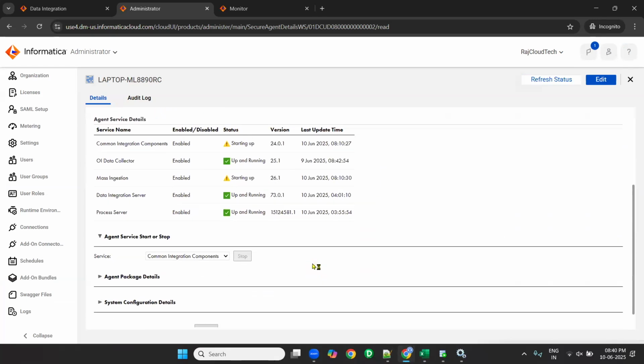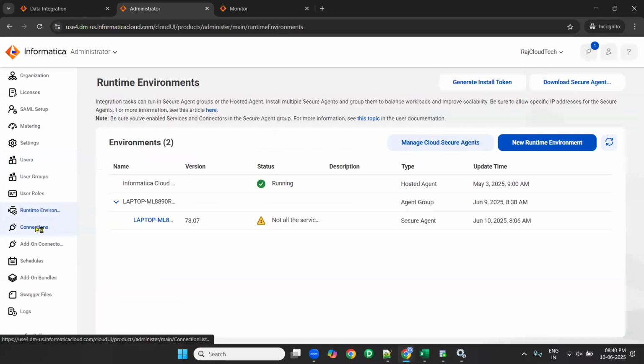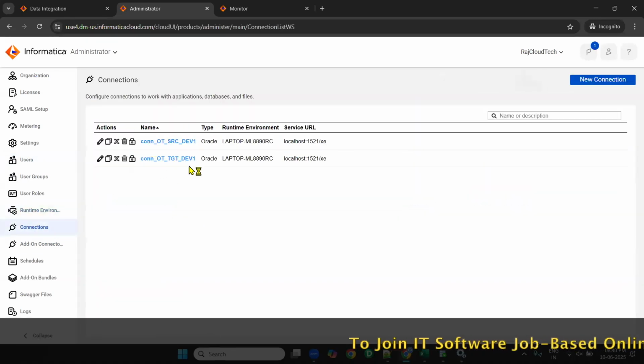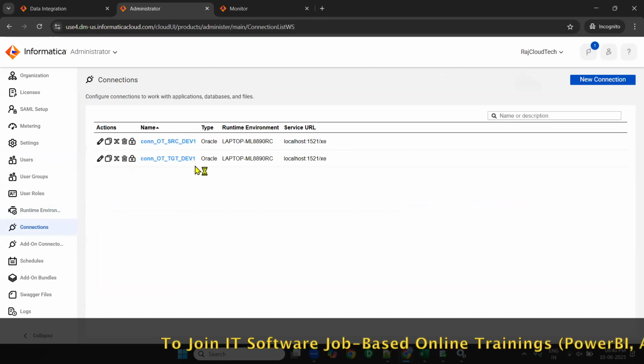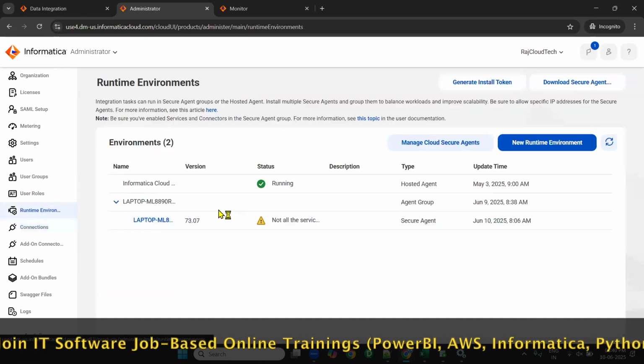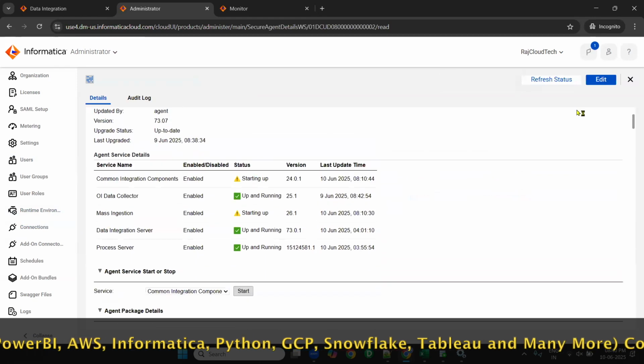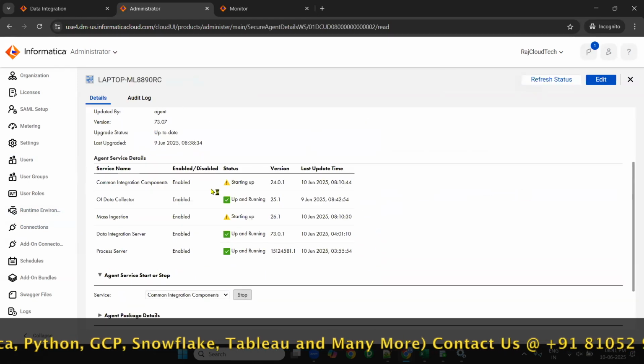Now the first thing is, we already created the connections yesterday. OTSRC Dev1, OTDG Dev1. No need to create them again. The only thing is this runtime environment should be up. This common integration component should be up. Okay, it will start up in some time.